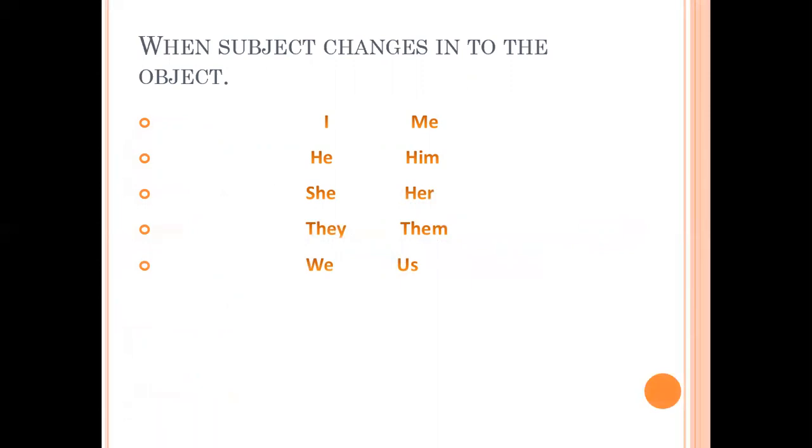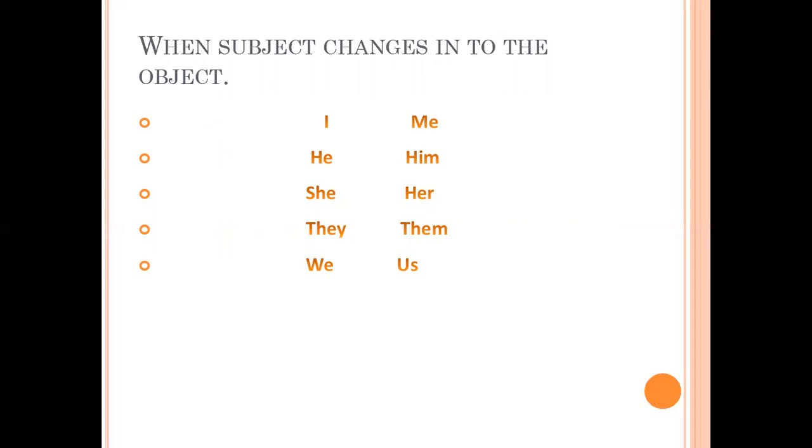The cake is baked by me. See how I is changed to me. He, in an active sentence like he rides a bicycle. Now in the passive sentence, it will be changed to him. The bicycle is ridden by him.